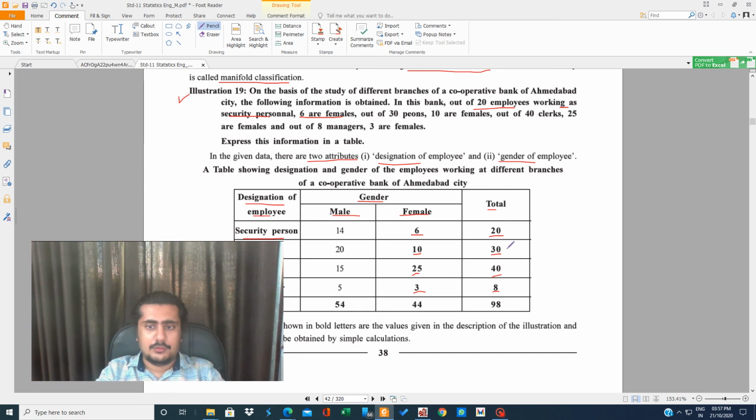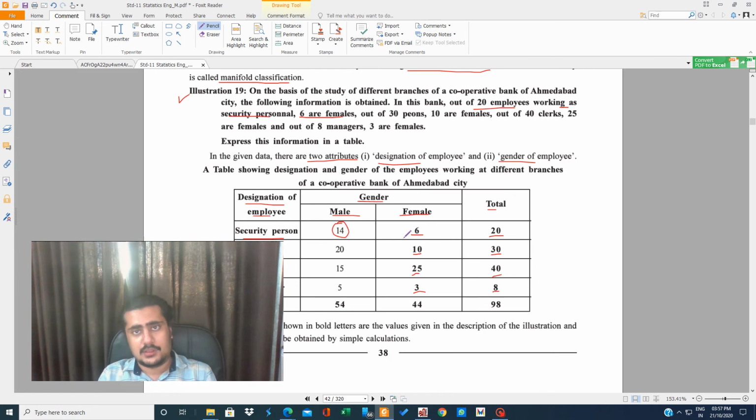If you have a total of 20 security personnel, and you know 6 are female, then obviously 14 are male. This figure you have to write on your own. It's not that every piece of information will be given in the question. That is what I'm trying to explain to you: in the question, the whole information will not be given. The information will be given in such a way that you can complete the table on your own. Okay, see how they will ask the question. Let me explain first before starting. There are still many more zones to go. How are they going to explain it?